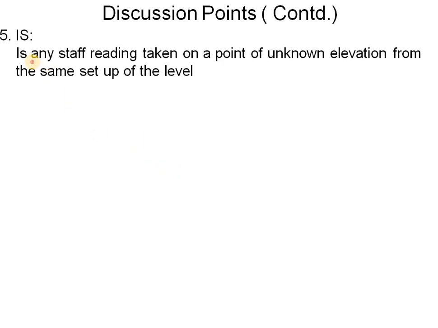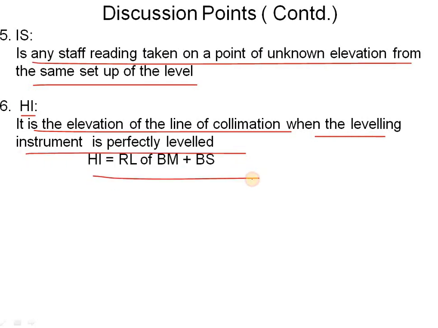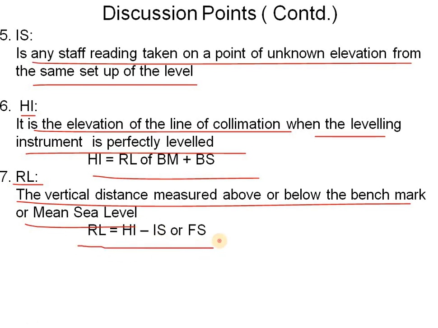Like that, we have seen the intermediate side. It is a staff reading taken on a point of unknown elevation from the same setup of the level. HI is the elevation of the line of collimation when the leveling instrument is perfectly level. This is the formula: HI is equal to RL of BM plus BS. RL is the vertical distance measured above or below the benchmark or mean sea level. That is, RL is equal to HI minus IS or FS. So this is the formula for the RL.